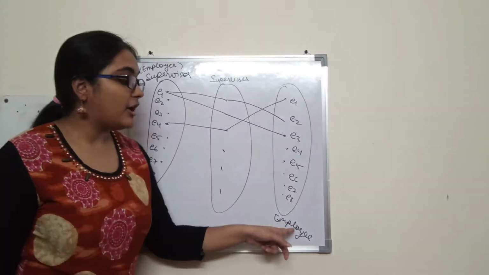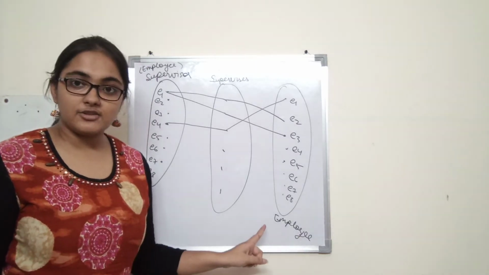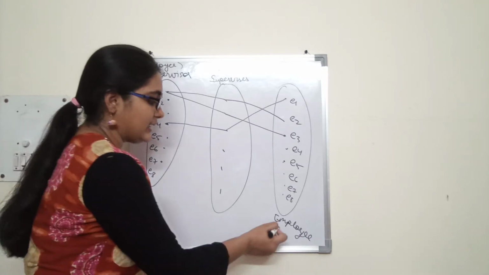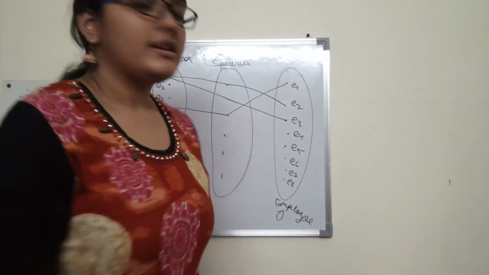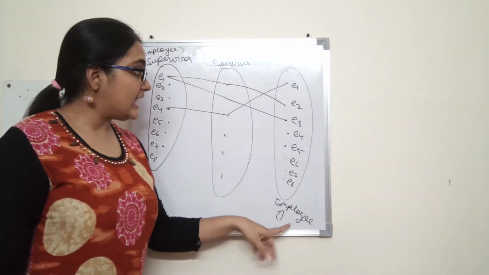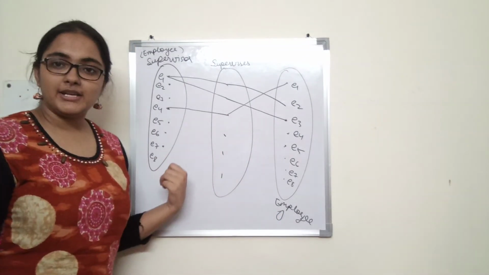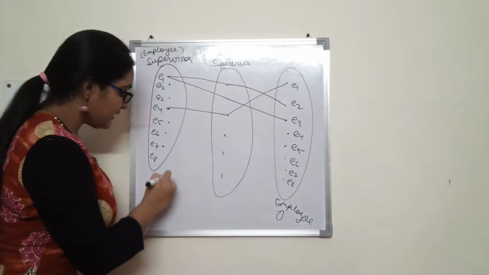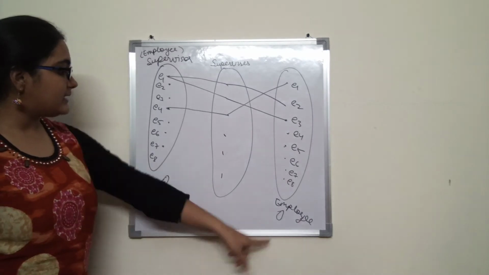Also, not every employee needs to have a supervisor. Why? CEO will not have a supervisor. So this entity type also does not participate totally in the relationship. So what is the participation constraint? It is 0. Why? Because of the minimum number of relationship instances in which each entity participates. So the minimum number of relationship instances in which the employee entity participates in the supervises relationship is 0. And same in this case, because not every employee needs to supervise someone, so the participation of this is also 0. Alright, so the minimum number of relationship instances in which each employee participates is 0. Okay, so that is about the participation constraint.